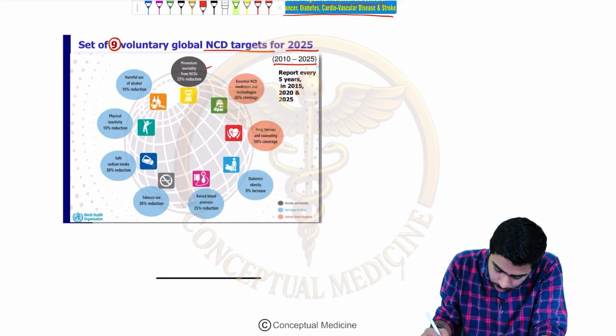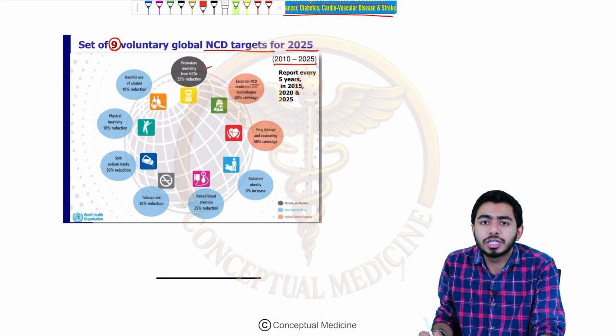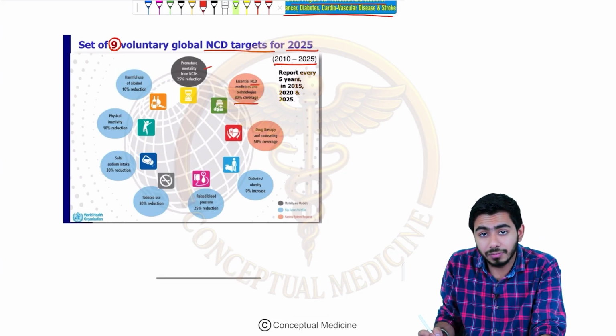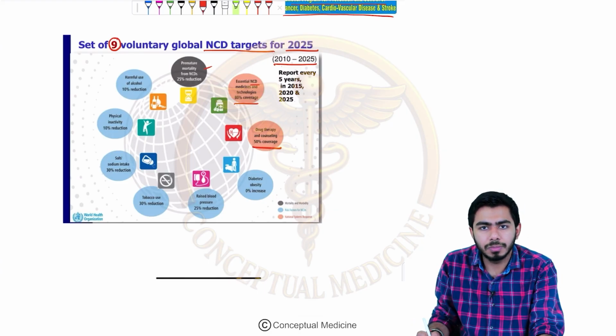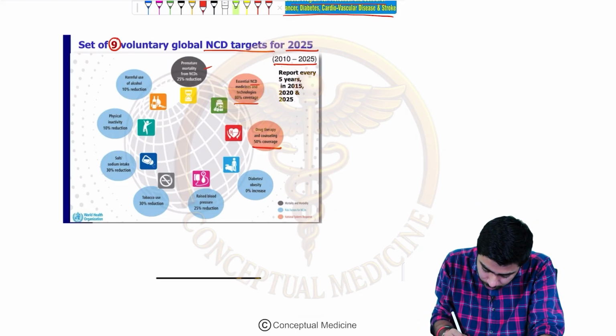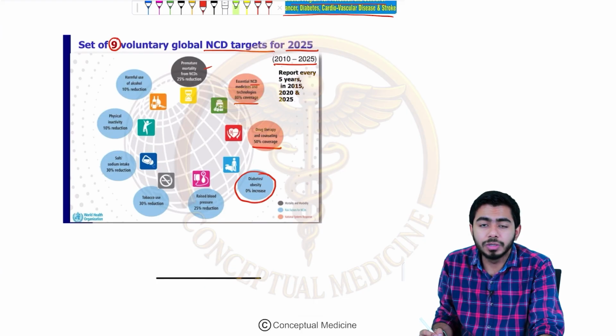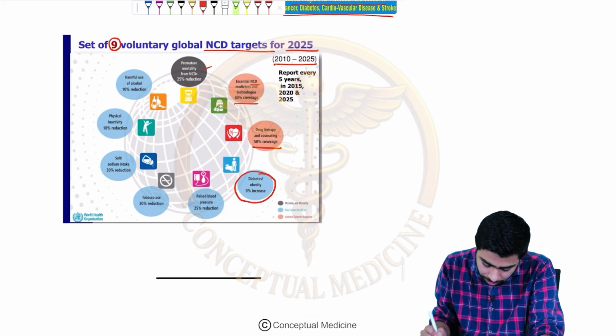Along with that, there could be non-communicable disease medication and technology. We want to cover it. 80% coverage might be given over there. There could be 50% coverage by drug therapy and counseling. There could be 0% increase in diabetes and obesity incidences. We want to reduce it drastically, okay.